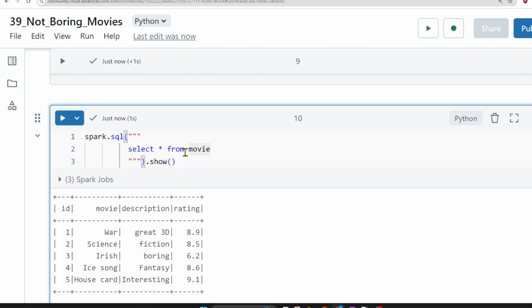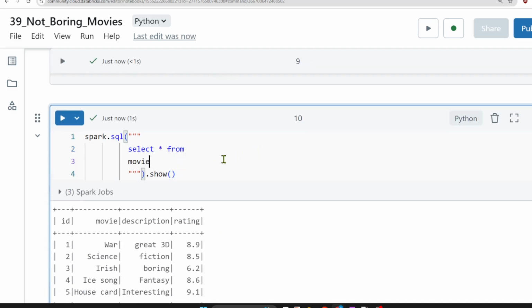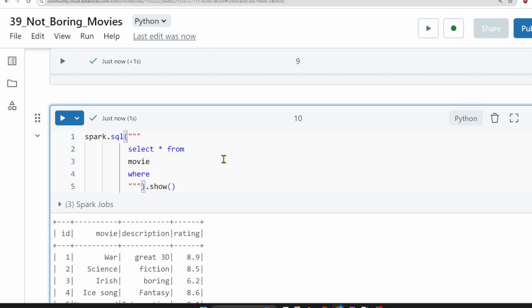We have to apply the filter criteria here first, right? So what we can do is, where, in SQL it is easy, you can write id mod 2 should be equal to 1, correct? And logical AND we can use, correct? Let me first see whether this is as expected or not.